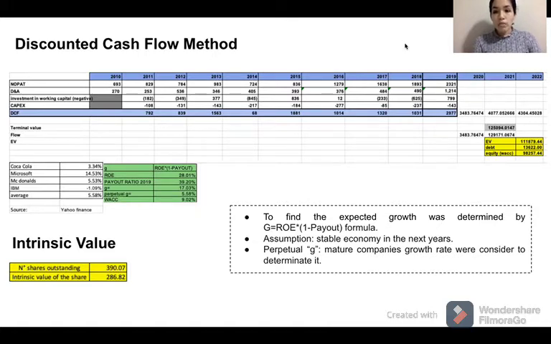And then to get the perpetual G, we consider mature companies such as Coca-Cola, Microsoft, McDonald's, IBM, and then we got the average, which was 5.58%. Also, we made an assumption related to the fact that the economy will be stable. Then to get the terminal value, we use the Shapiro formula. So we use the last DCF value, and then we divide it by the WACC minus the perpetual G.